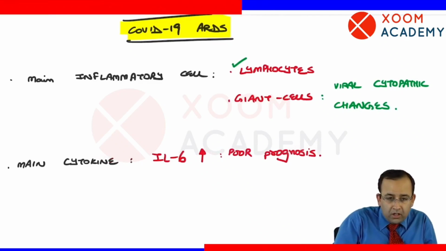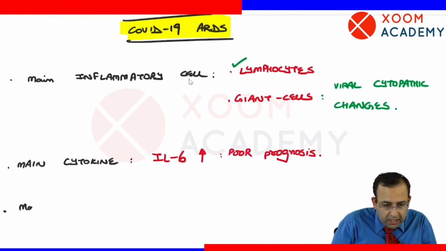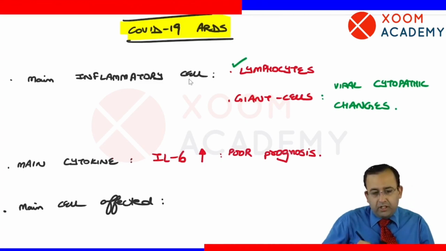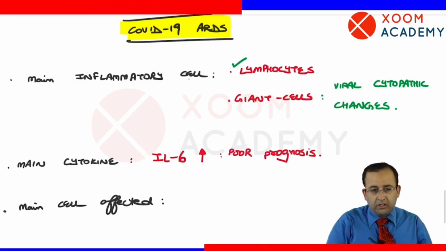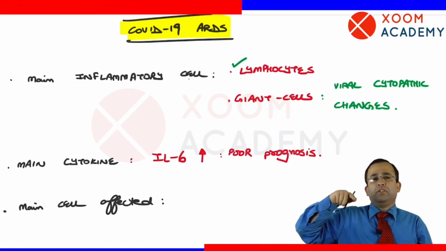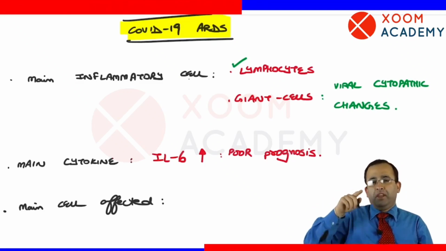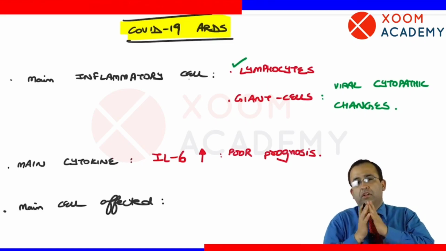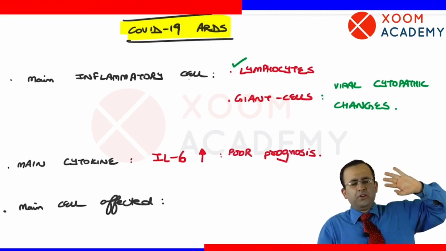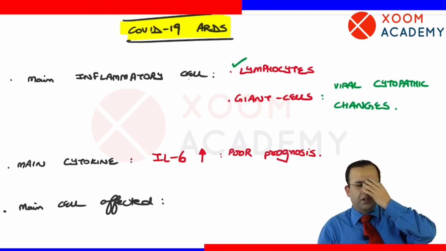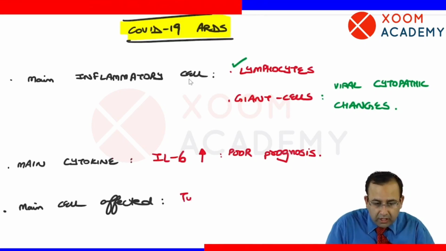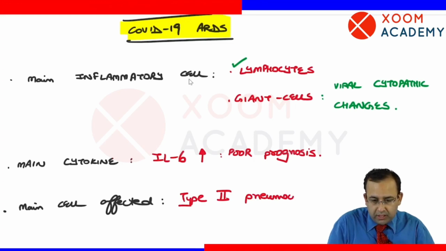Next point, the main cell affected in COVID-19 ARDS, which is SARS-CoV-2 virus. This enters into the cell by the help of angiotensin receptors, which are present on type 2 pneumocytes. Dekho, whether you remember ACE receptors, angiotensin receptors or not, I'm totally okay with it. But you have to know that the main cell affected in COVID-19 ARDS are type 2 pneumocytes.